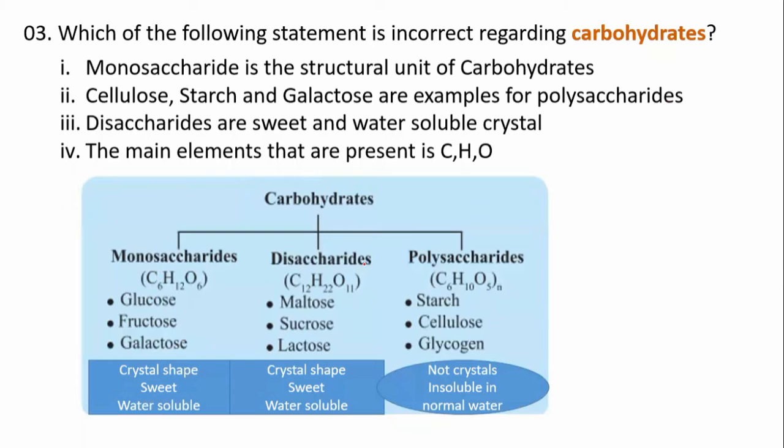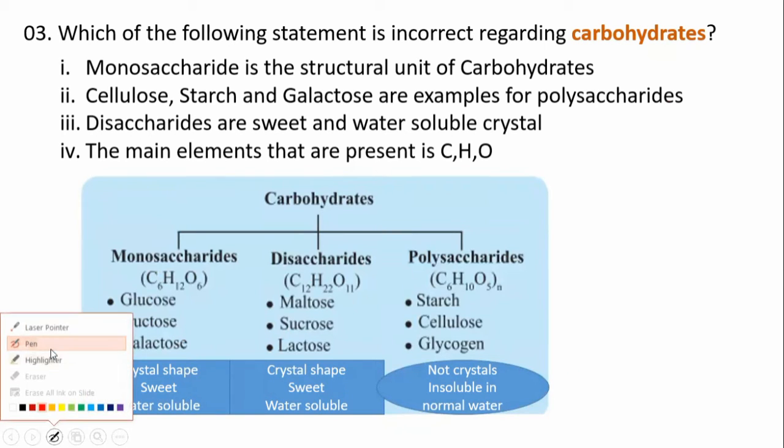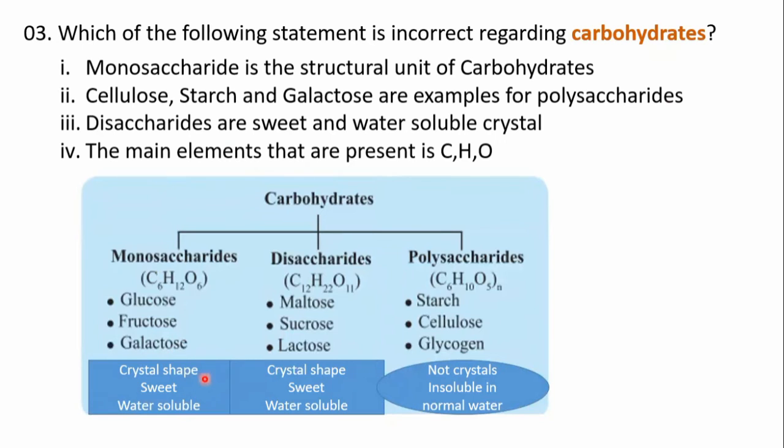You can see on this screen that I have marked these two in the same shape, right? So mostly they are sweet and water soluble, and they are in crystal shape. But polysaccharides are not crystal in shape and they cannot be soluble in normal water, right? Did you understand? Clear?